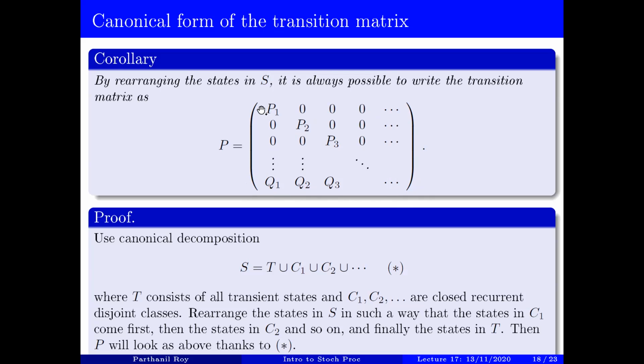The only possible transitions are between recurrent states that are in the same class. If two recurrent states are not in the same class, they are not going to communicate at all, so all the off-diagonal block matrices in the first part are going to be 0. The only non-zero matrices are the diagonal block matrices in this part, and that's because the recurrent classes are closed.